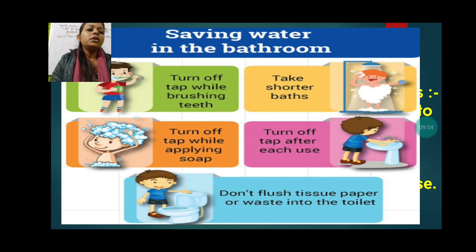Next, turn off the tap after each use. Sometimes I have seen that students open the tap and do other activities also. As long as the tap is open, it will waste a lot of water.